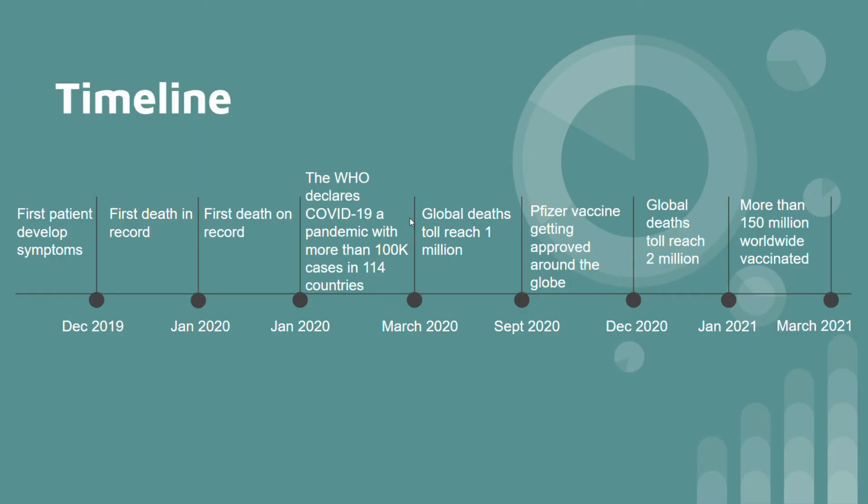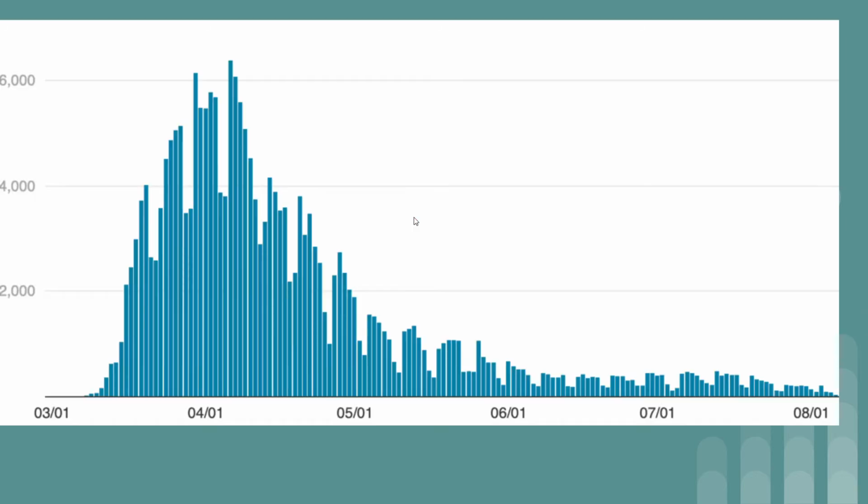Here, we can view the timeline of the progress of COVID-19 from the first symptoms throughout recent months. As just said, the current death toll reported to the World Health Organization is more than 3 million worldwide. The graph shown here is the death rate since March to August 2020 in New York. We can clearly see the outbreak through the first few months and how it is balancing as the months go by. Next, my partner Said will discuss the simulation.